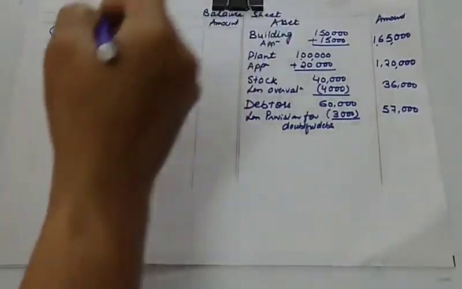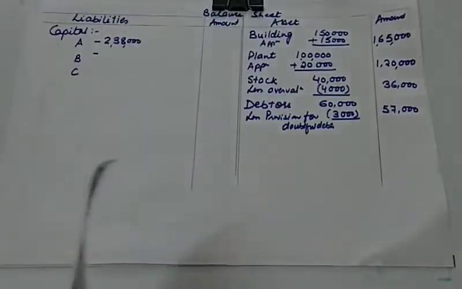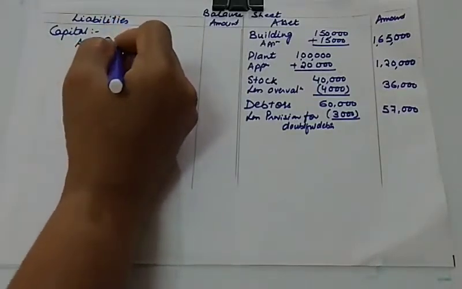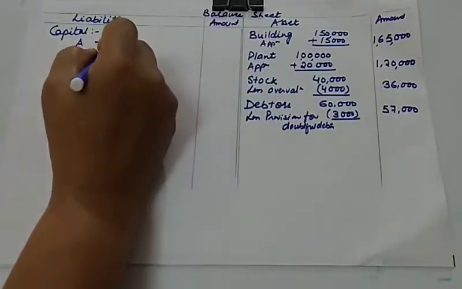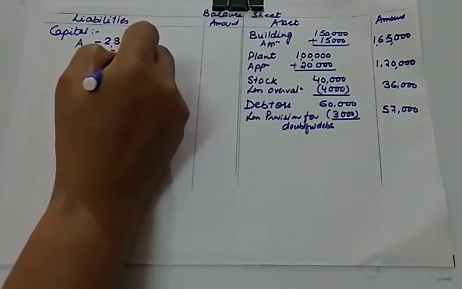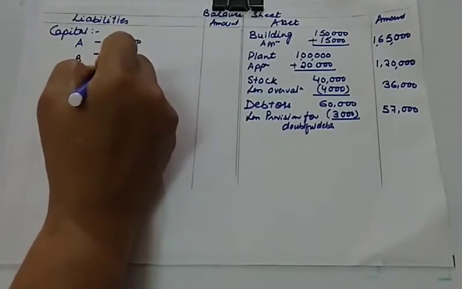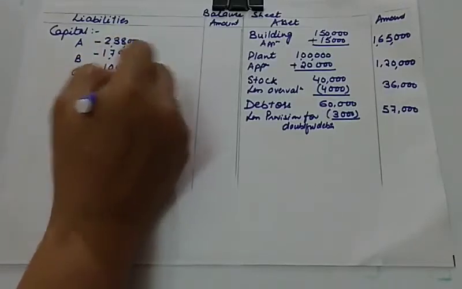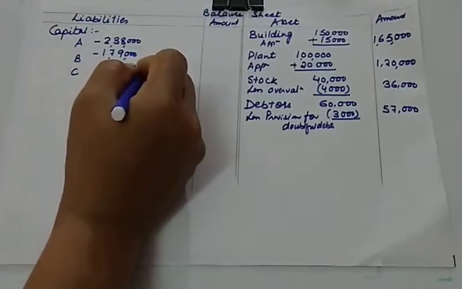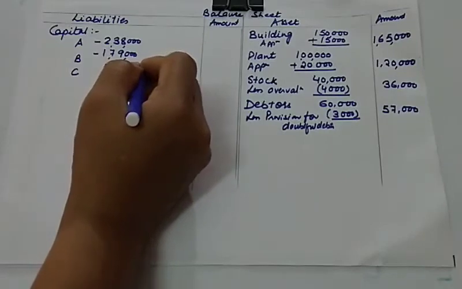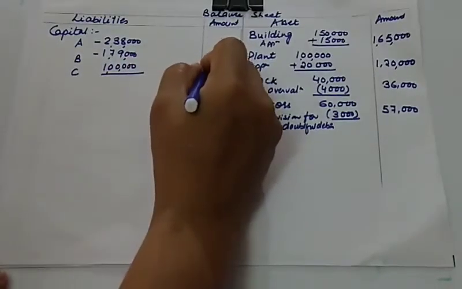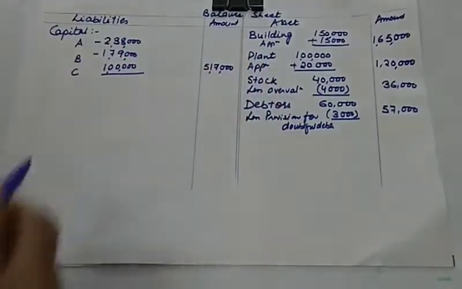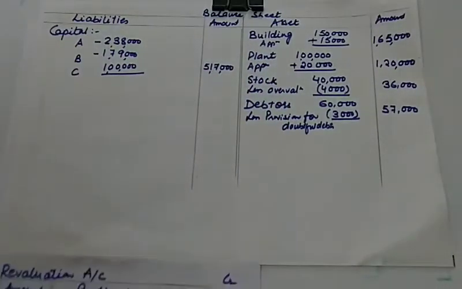B's capital 1,79,000. And C's capital is 1 lakh. So the total of these three will be 5,17,000. And now let us see what are the adjustments.